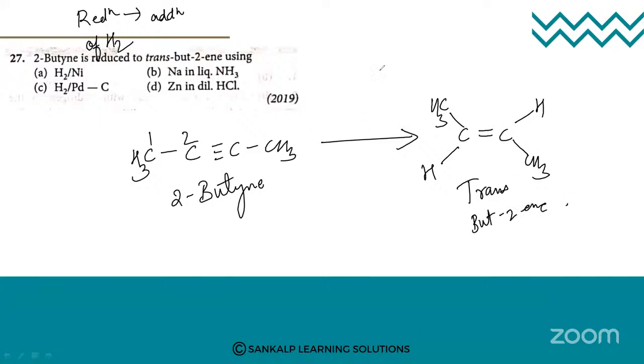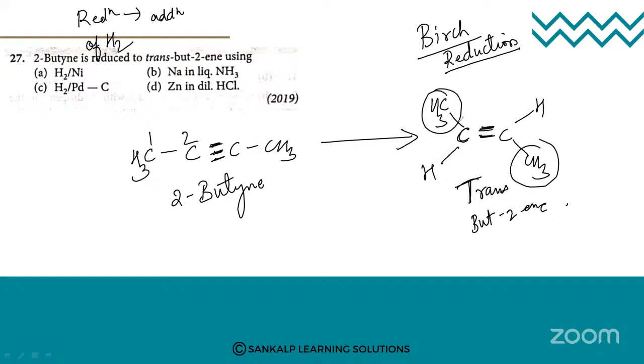So how are we going to do this? This name reaction is called Birch reduction. We are converting the triple bond into a trans double bond, doing reduction from triple bond to double bond with the trans position. We require the trans position, that is, the methyl groups at the terminal positions are on opposite sides.